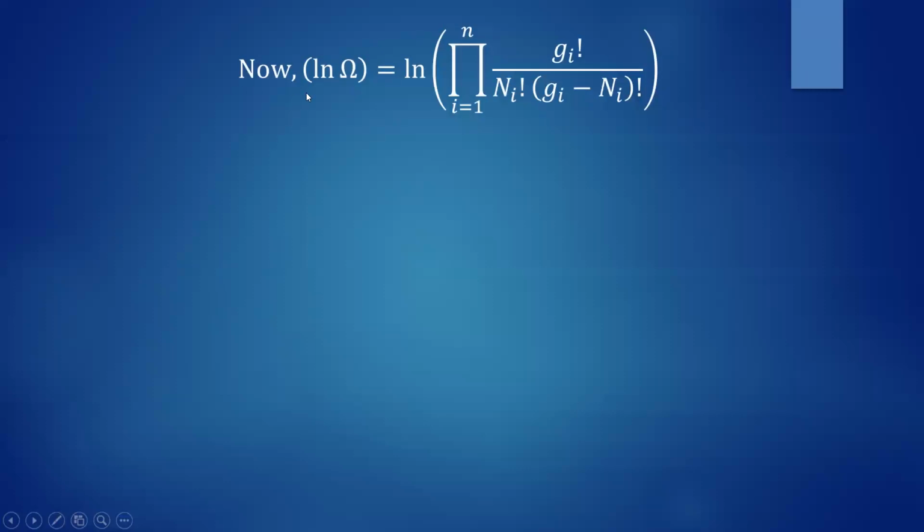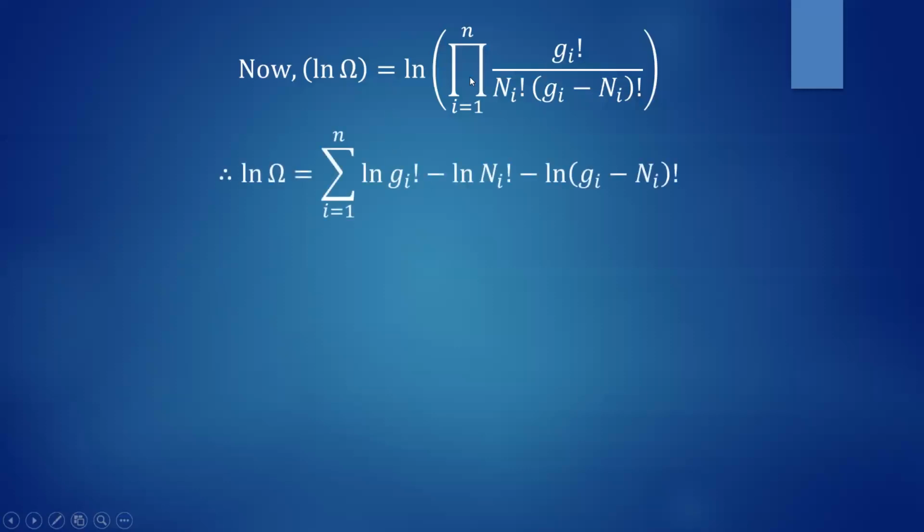Now let us take ln of omega. Omega is already known to us. You take ln of omega, that is ln of product of gi factorial by ni factorial into gi minus ni factorial. Ln of product of terms is equal to sum of ln of individual terms.